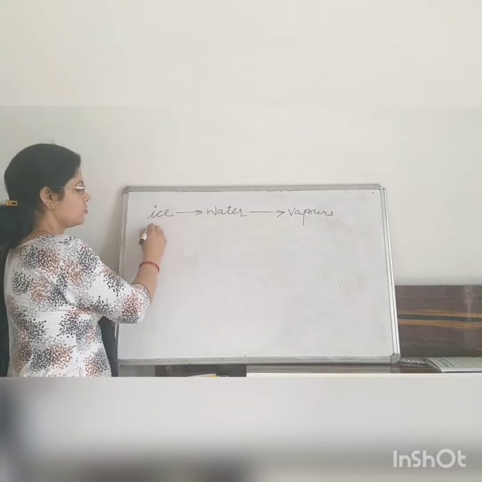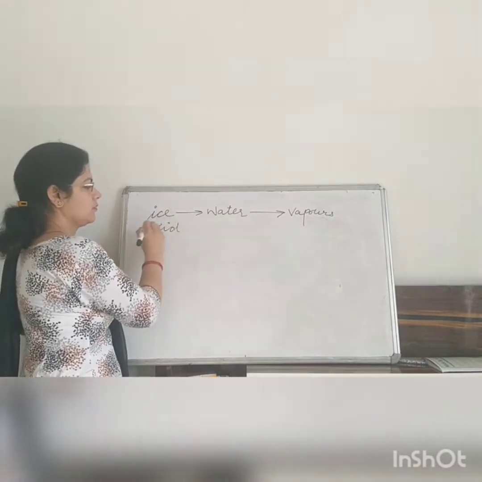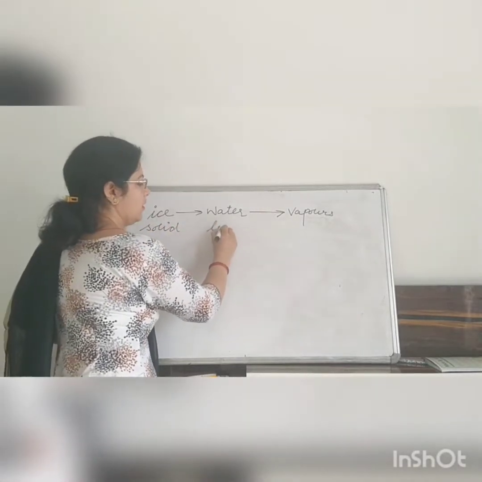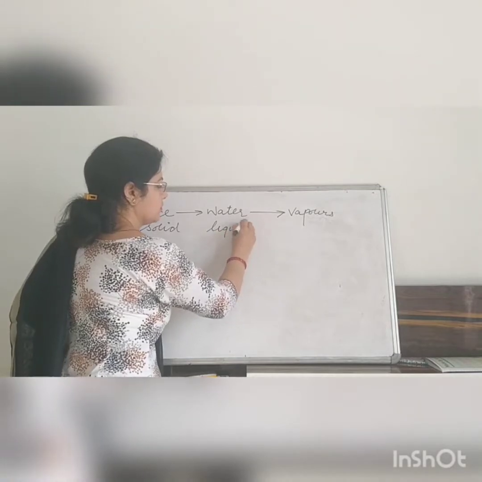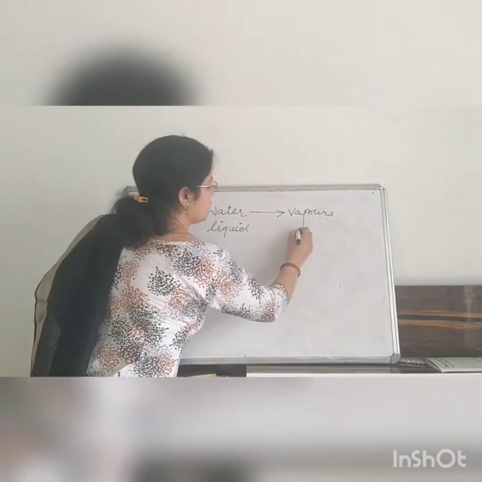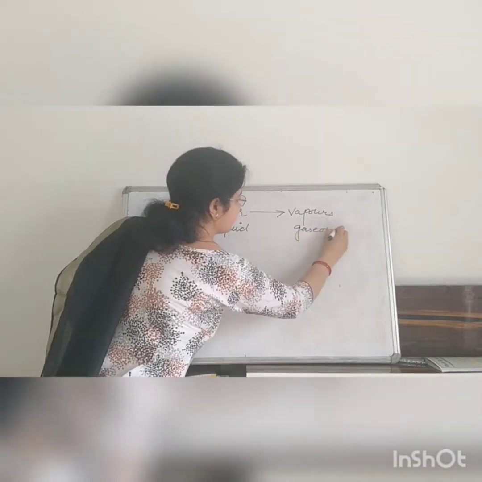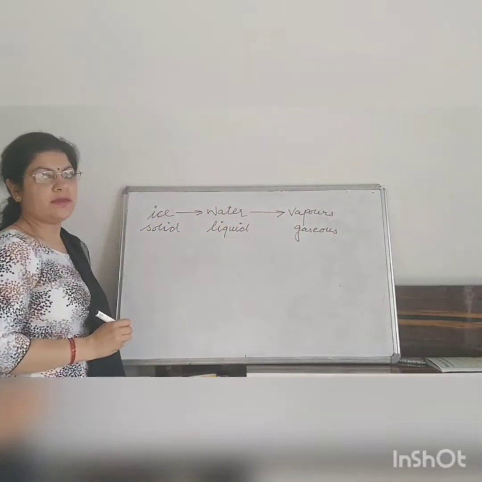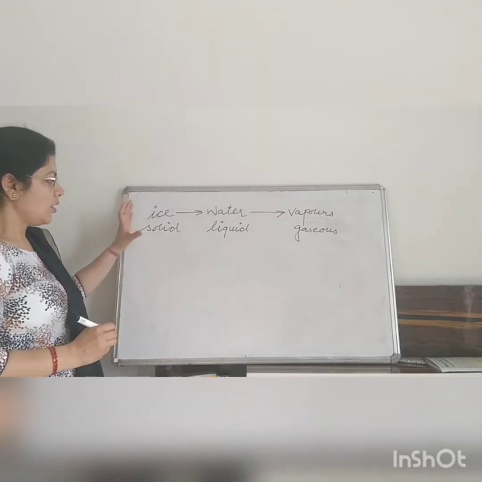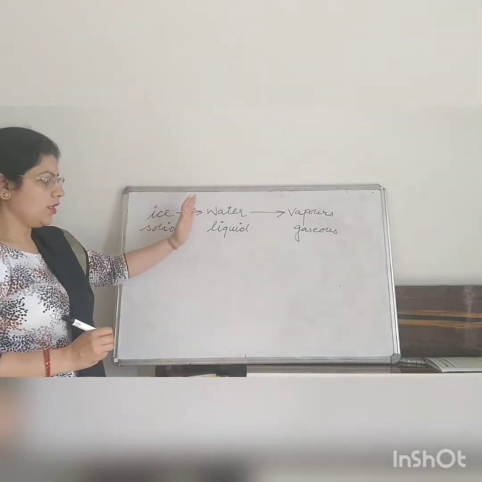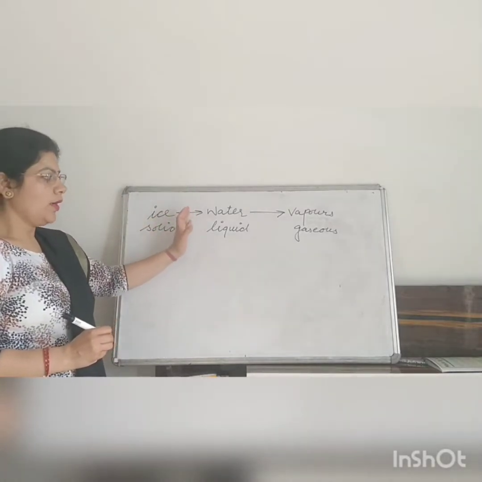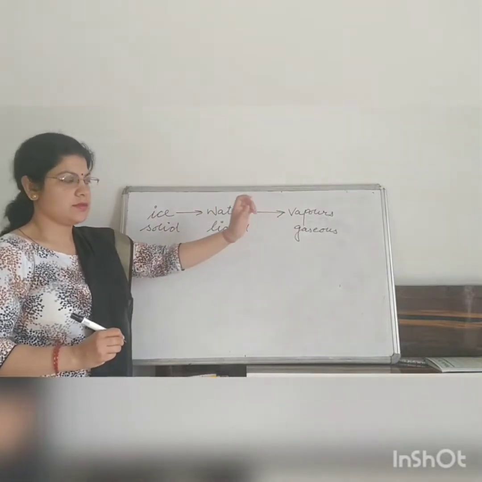Ice is the solid state of matter, water is the liquid state, and vapors are the gaseous state. How can we change the solid state of matter into liquid, or liquid into gaseous?